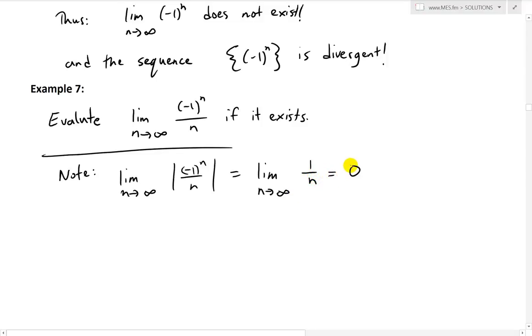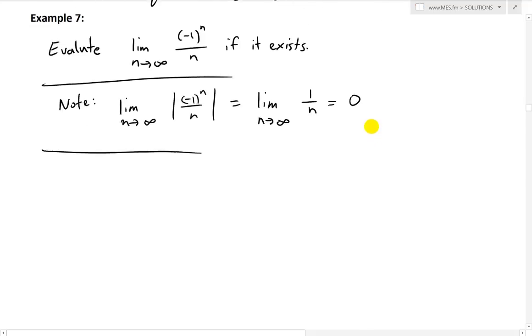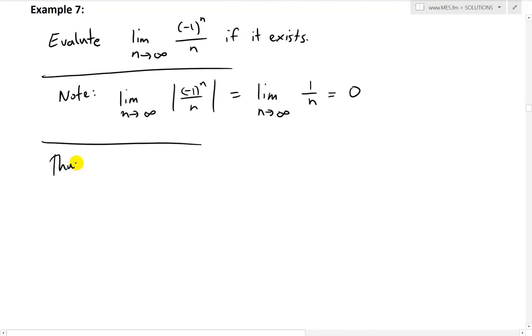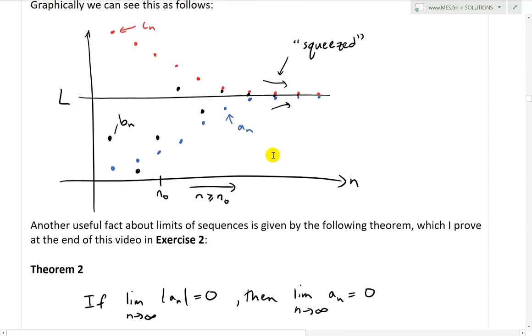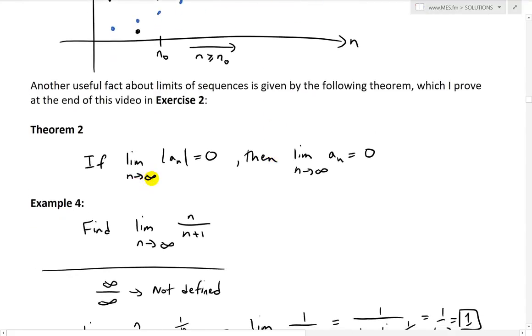So we can just apply theorem 2. From theorem 2, and if you scroll up to theorem 2, remember that it's just about an absolute value. If it equals 0, then the non-absolute value is also 0. So here's theorem 2: if the limit of the absolute value of a_n as n approaches infinity is equal to 0, then the limit as n approaches infinity of a_n is also equal to 0.